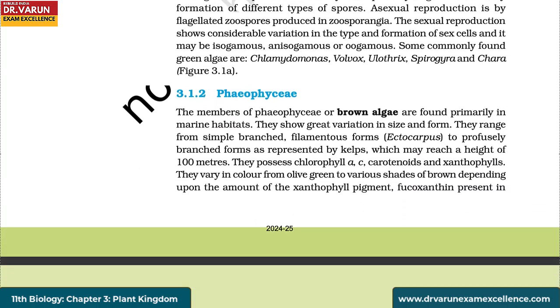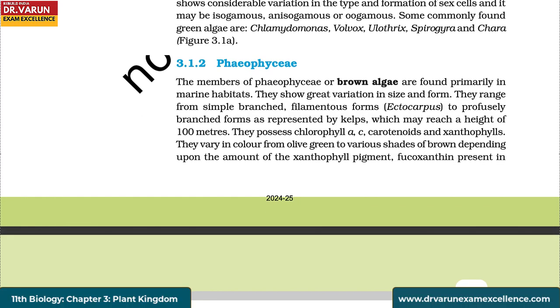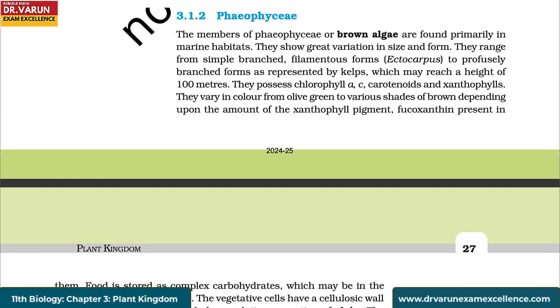Phaeophyceae. The members of Phaeophyceae, or brown algae, are found primarily in marine habitats. They show great variation in size and form. They range from simple branched filamentous forms like Ectocarpus to profusely branched forms as represented by kelps, which may reach a height of 100 meters. They possess chlorophyll a, c, carotenoids, and xanthophylls. They vary in color from olive green to various shades of brown depending upon the amount of the xanthophyll pigment,